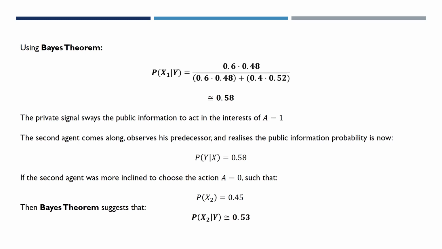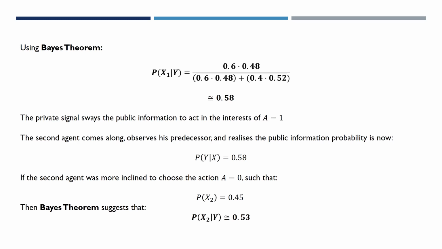We now suppose a second agent, who was more inclined to invest in the UK, enters the equation. They have a probability of around 55% to invest in the UK according to their private signal. But instead, what happens is, they observe the previous agent's actions and take this into account. Using P y given x as 58% from our first agent, we see that the Bayes' theorem changes, and for the second agent it has now gone to 53%. This is a 53% chance to invest elsewhere, and goes against their private signal of investing in the UK.